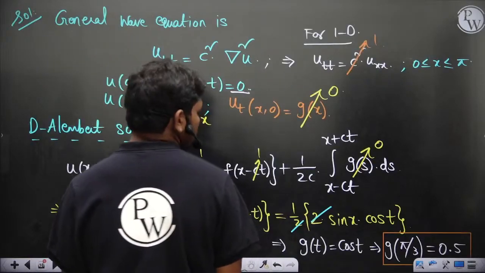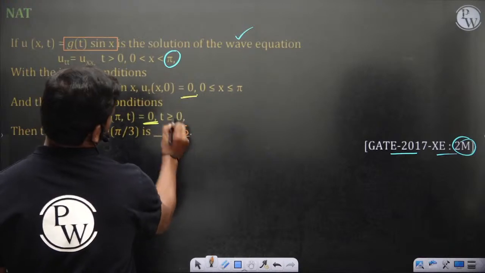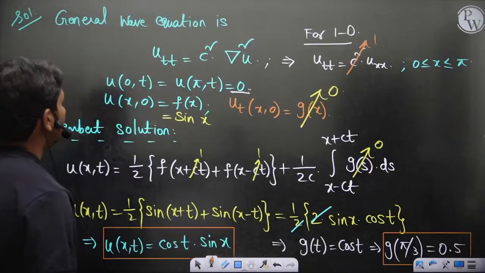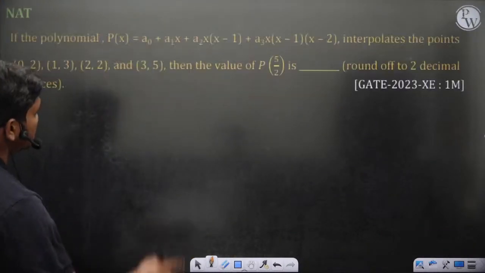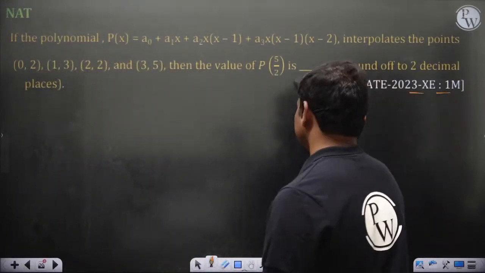So in this question the answer is 0.5 of course, 0.5. 2017, 2 marks. So let's solve this question. 2023 XE, 1 mark based on interpolation.